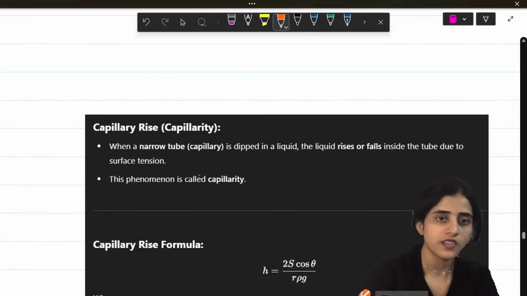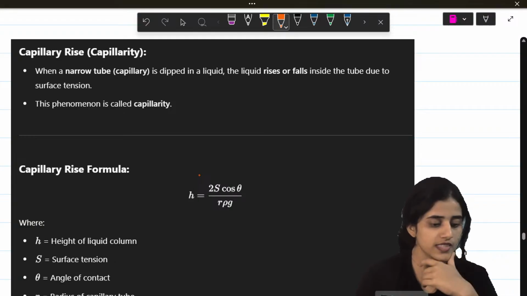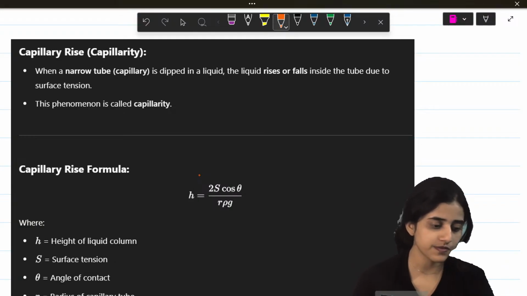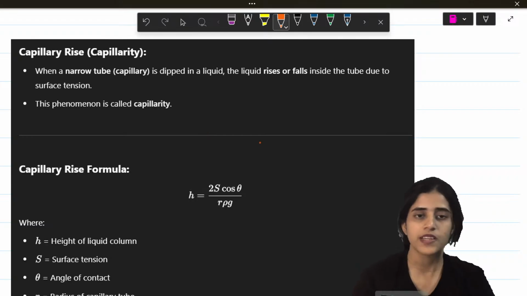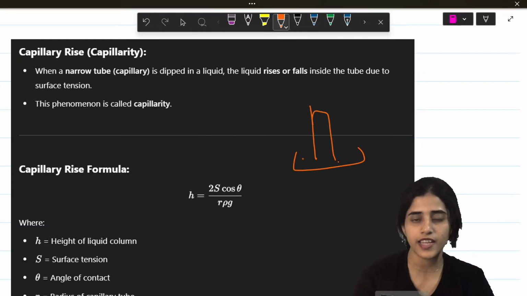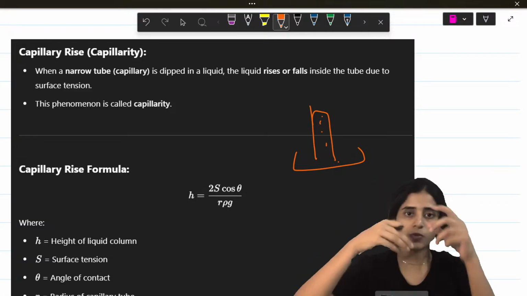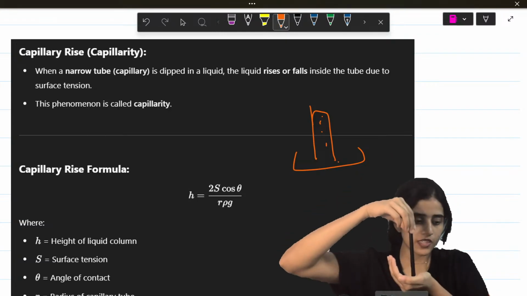Alright. Let's move on to the next topic, which is capillary rise. So what is capillary rise? Imagine I have a container and I have a capillary tube. What happens? The water level in it rises. So when a narrow tube is dipped in a liquid, this is a container full of water and I put it in.